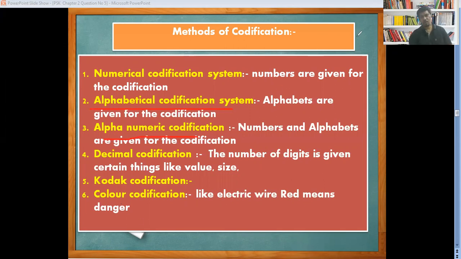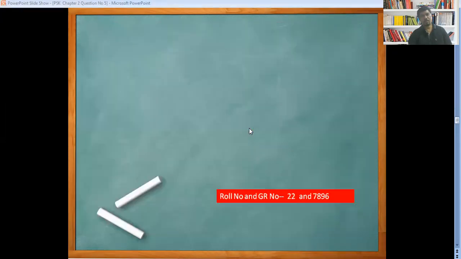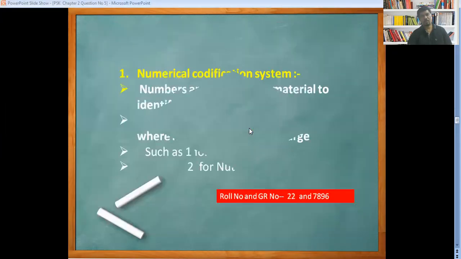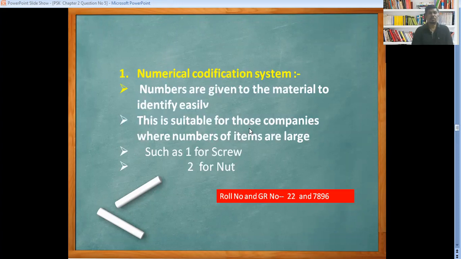Now we are going to see one by one what the methods of color codification are. Now look at the numerical codification system. Under the numerical, numbers are given to the material to identify easily. This is suitable for those companies where the number of items is large, such as one for screw, second for nuts. We have also seen in colleges, we assign a roll number and GR number to the students for easy identification.